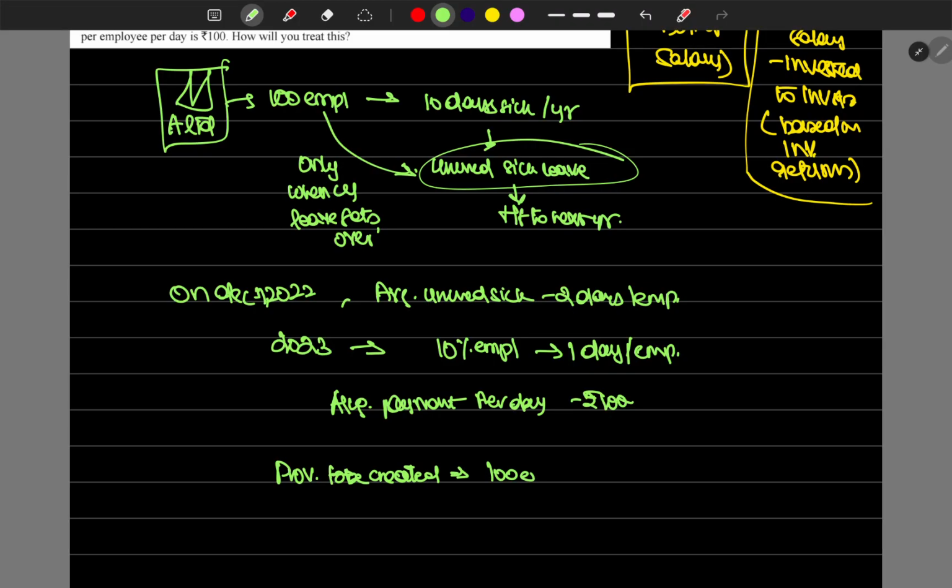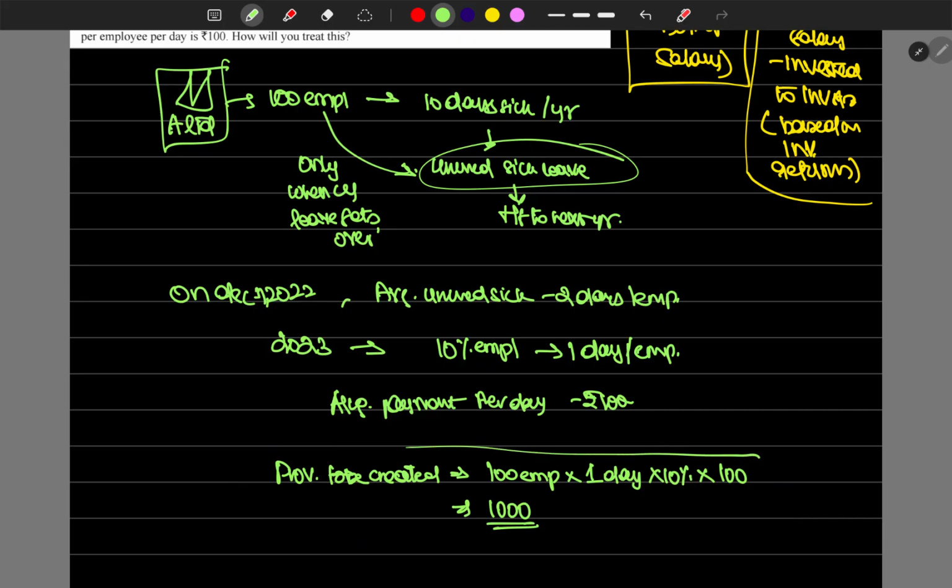There are 100 employees. The company estimates that only one day will be used, by 10% of employees, paying rupees 100 for that day. So the provision is 100 into 1 into 10% into 100, which is rupees 1000. That's the answer.